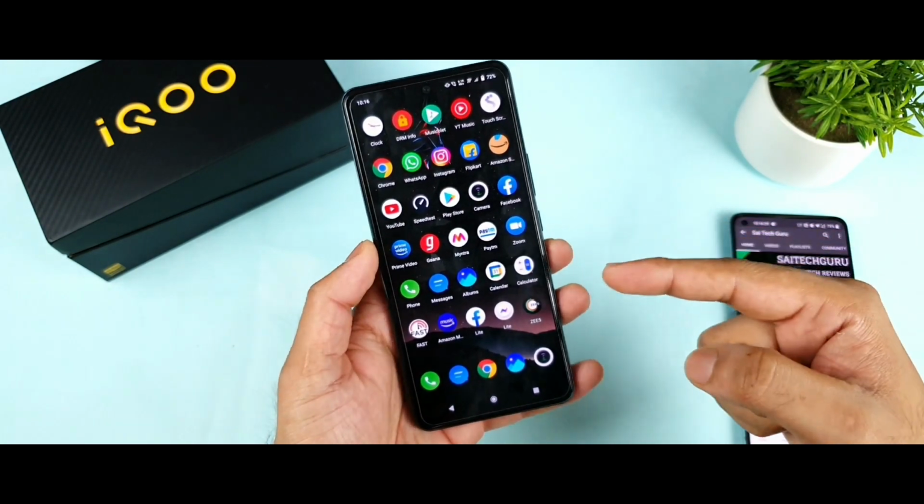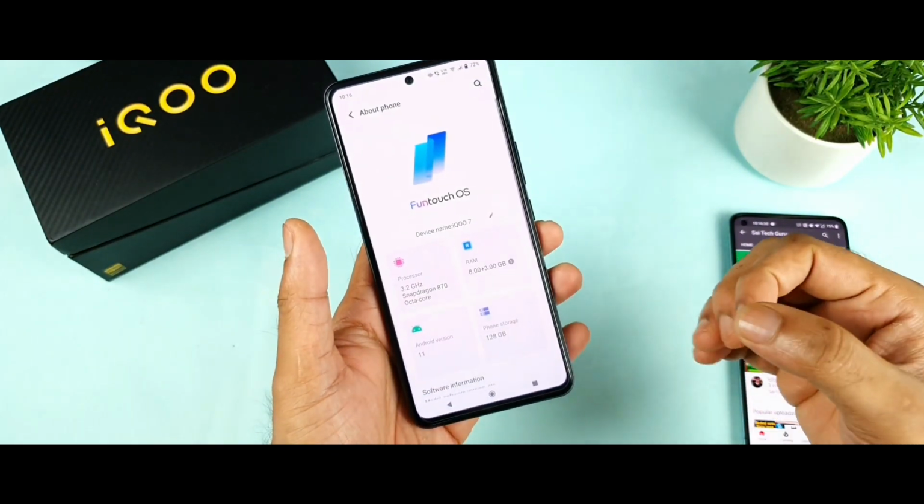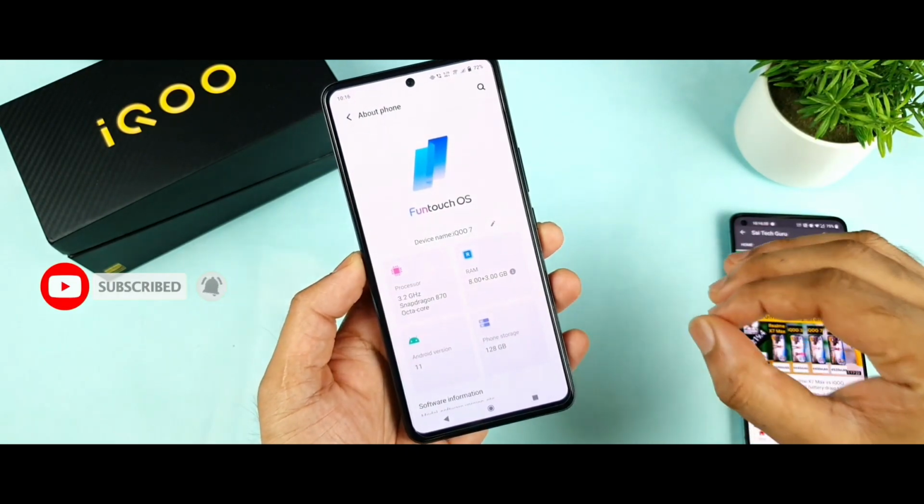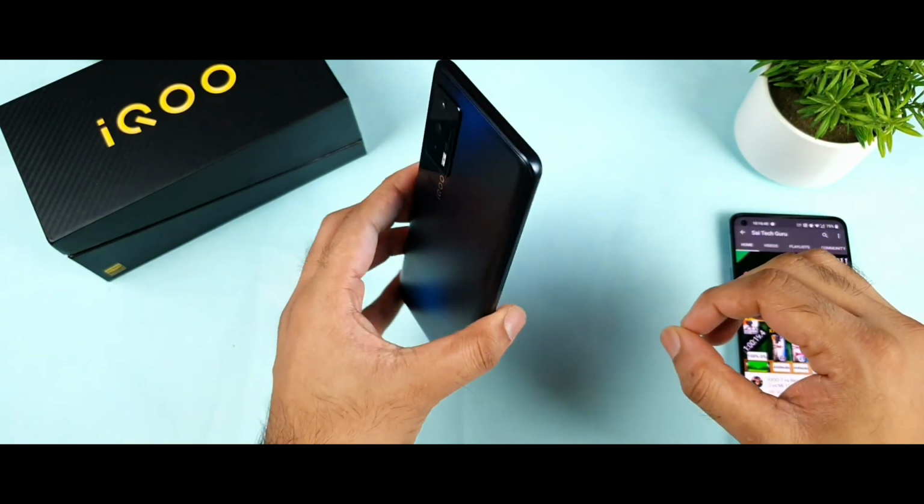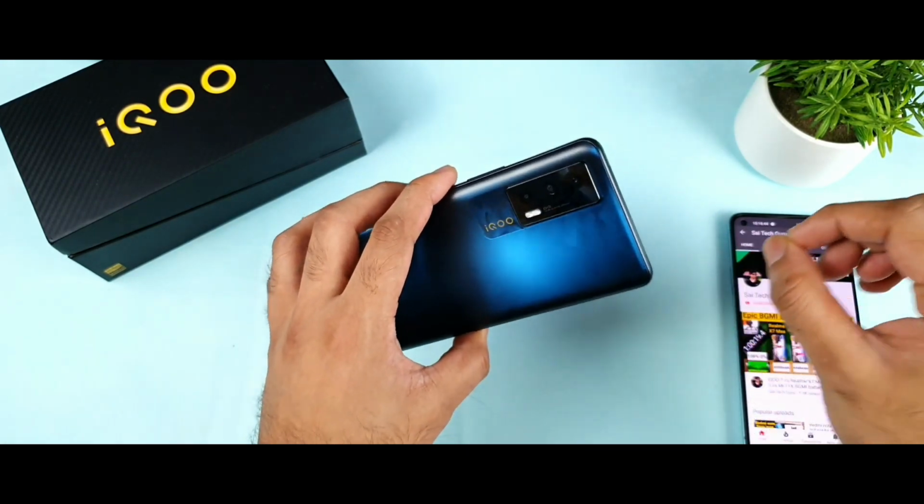Previously I uploaded a video testing 30 applications on the IQ7 device, and the phone performed really great with 30 applications, no issues. But let's see, using 50 applications, whether the phone will be able to sustain that kind of high performance or not. That is what I'm going to check in this video.